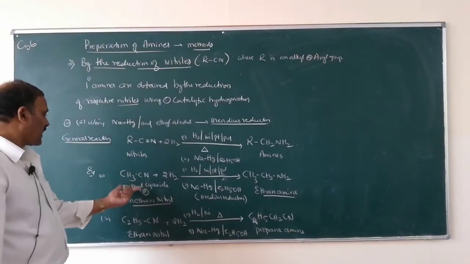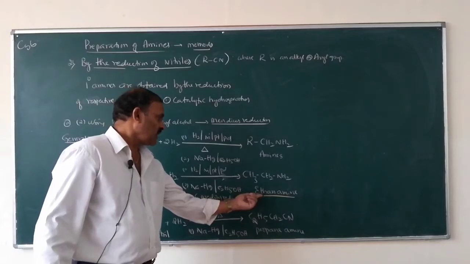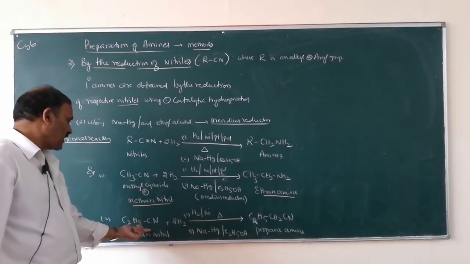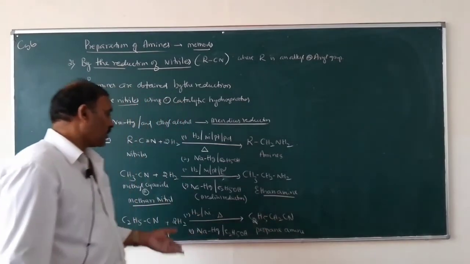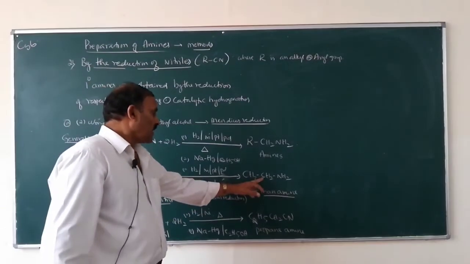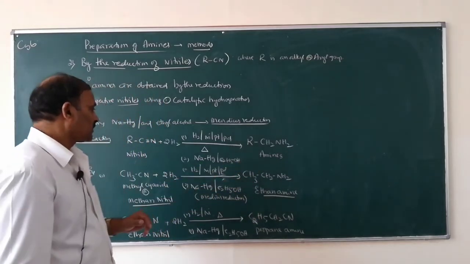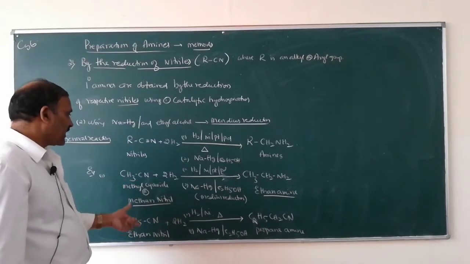So observe carefully what happens here. Methane nitrile is converted into ethane amine. Similarly, ethane nitrile is converted into propanamine. What happens in these amines? One carbon atom is more than the corresponding nitriles.